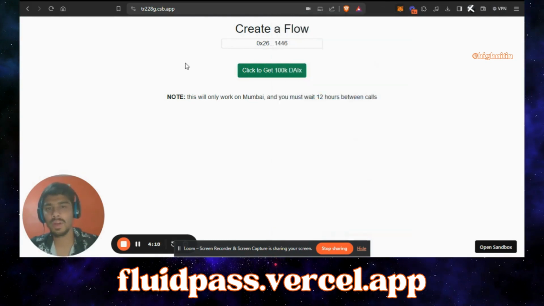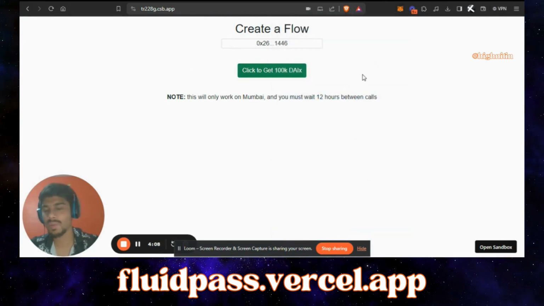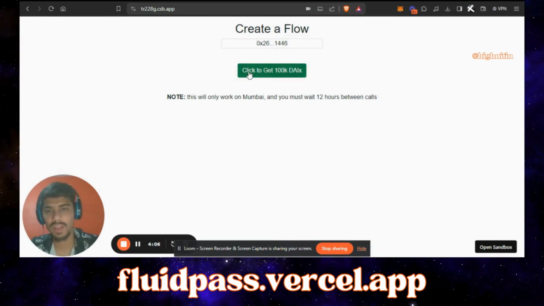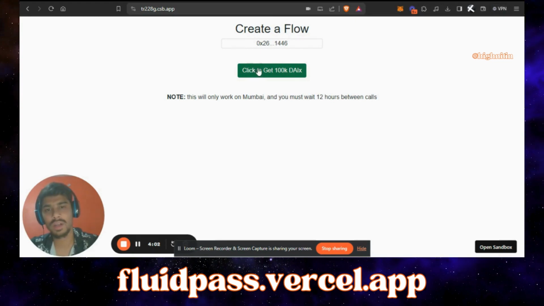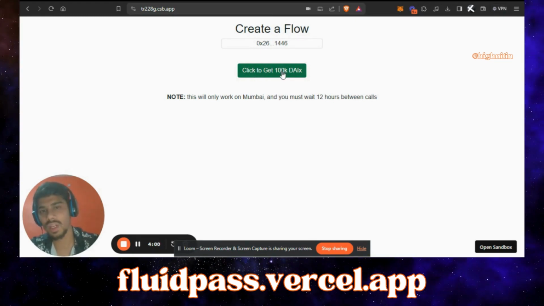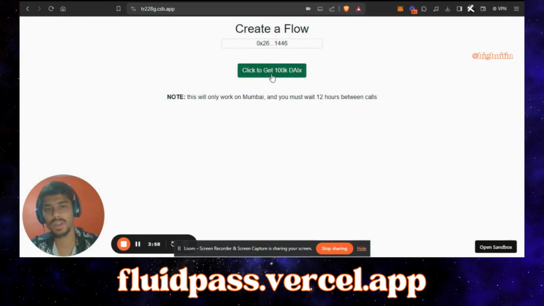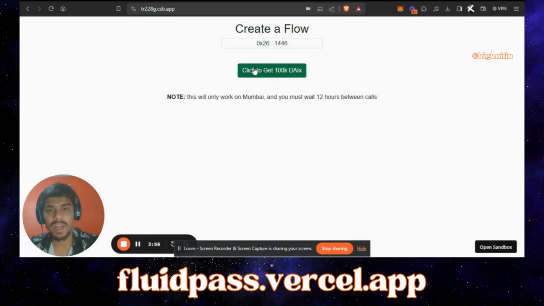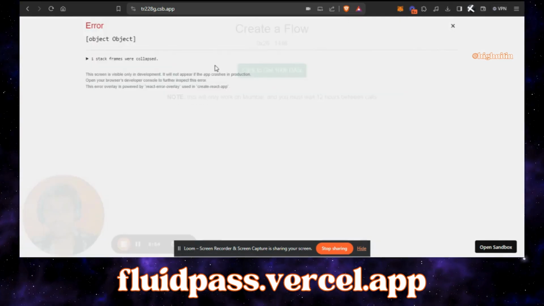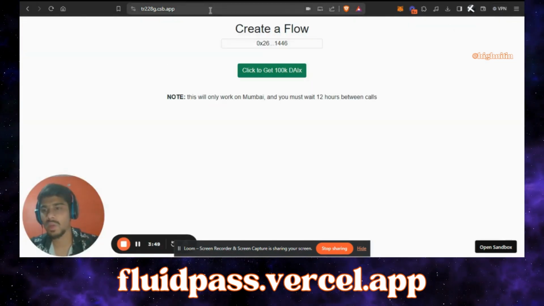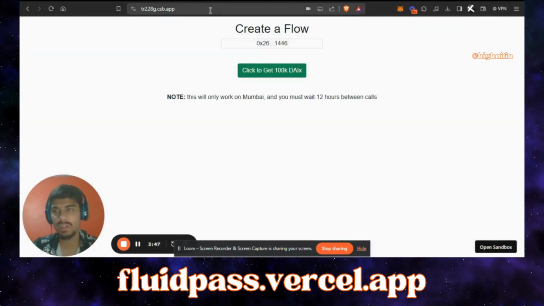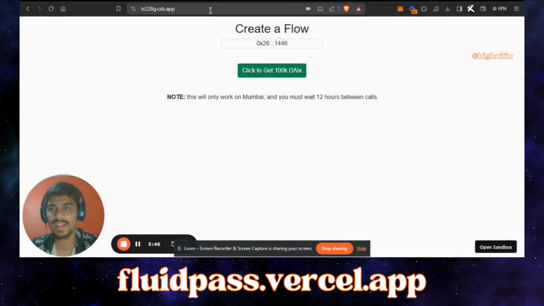You will be redirected to this window where you have to connect your wallet, and then your address will be available here, and then you have to click to get 100k DAI. I've already redeemed this, so that's why it is showing some error. So cool. In this way, you can have this token and test our FluidPass tech.